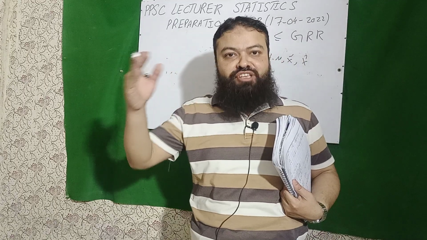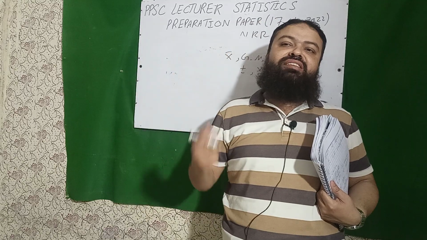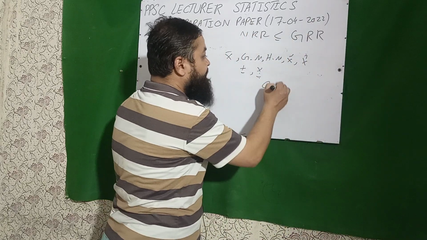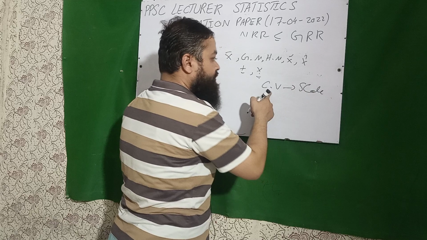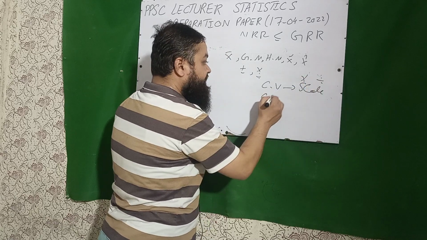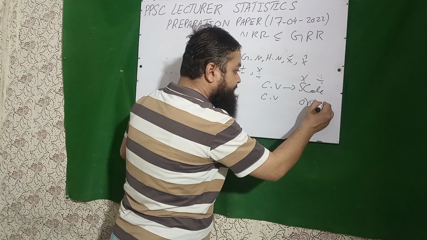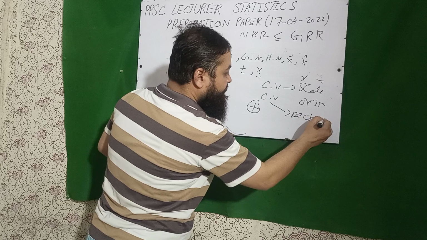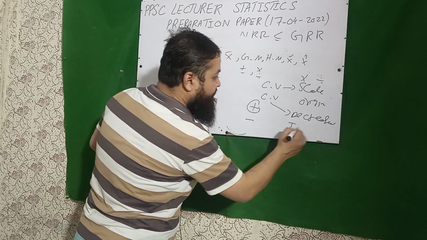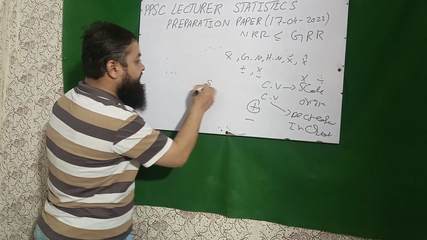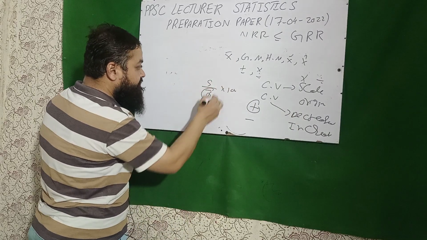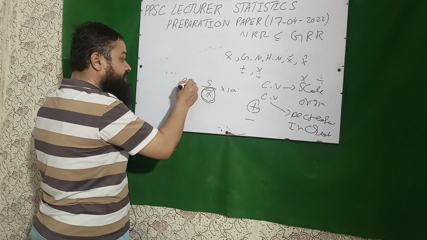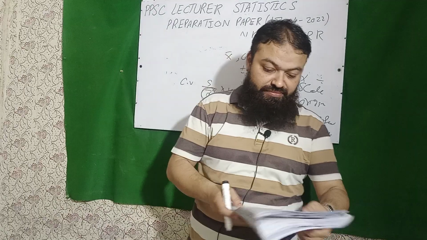And if I talk about measures of dispersions, they are independent of plus, minus, they are independent of origin, but they are also affected by scale. And coefficient of variation is independent of scale, it is not affected by multiply and divide, and it is depending upon origin. It is affected by plus, minus, and if we add a value, then that will be decreased. If I subtract a value, that will be increased, because it is sigma over x bar multiplied by 100, and x bar will be increased by adding, and the denominator will be increased, means the coefficient of variation will be decreased. That is the rule of mathematics.